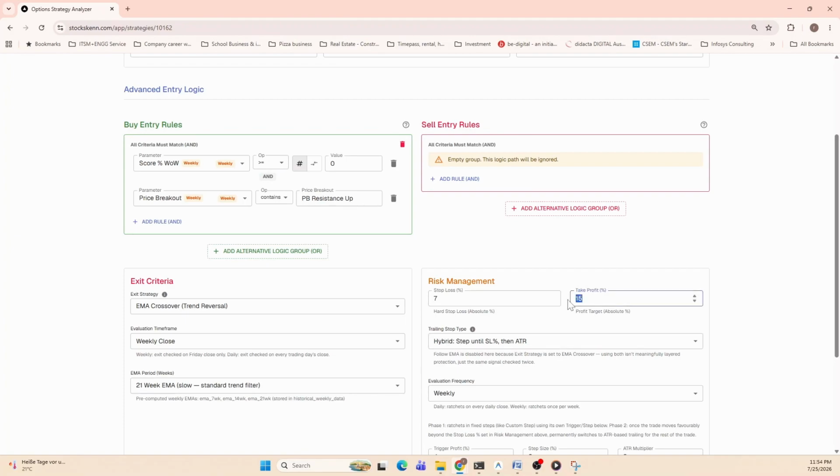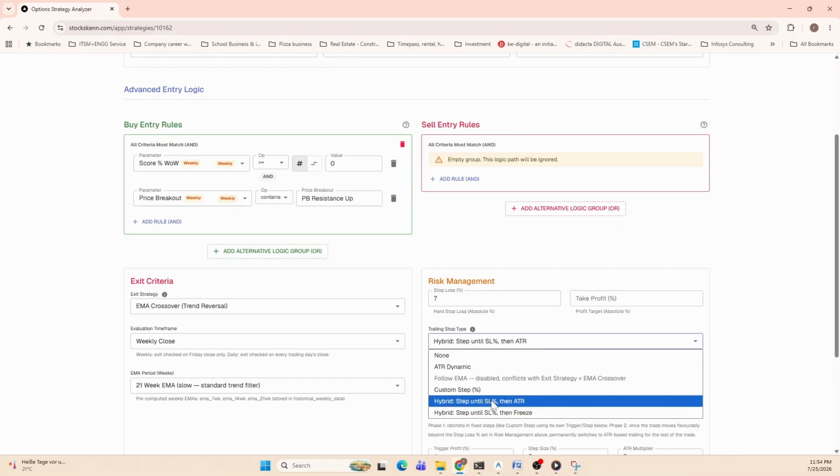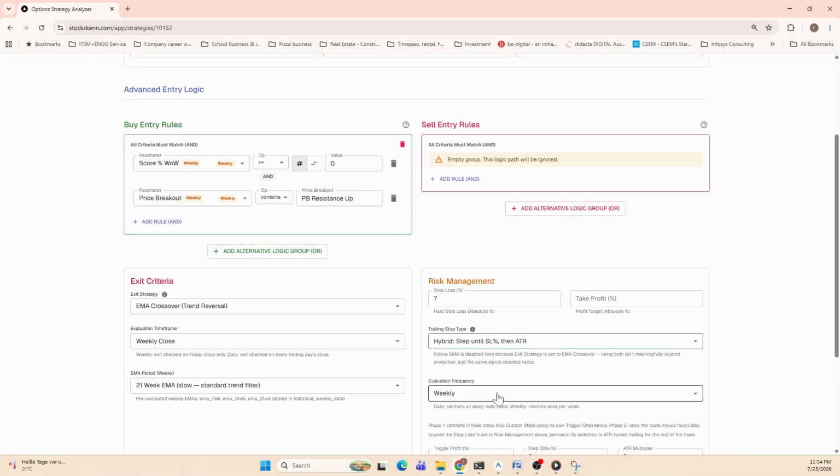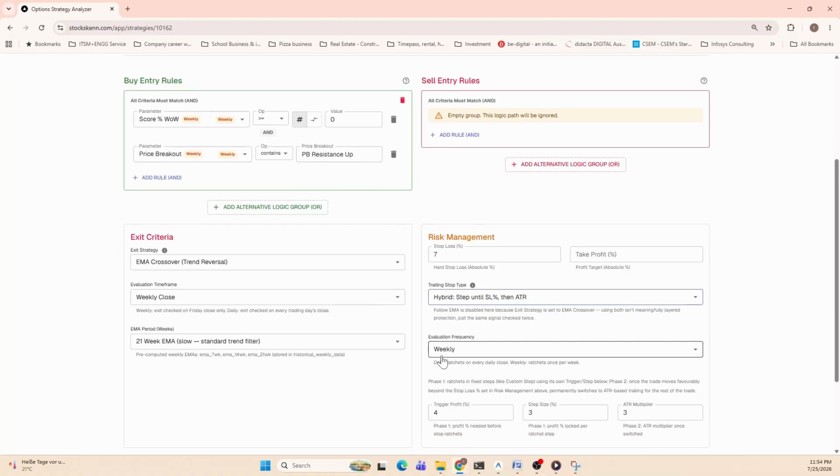So let's remove it. And I have selected, so you have multiple selection, but let me show you one, which is hybrid, where till the stop loss, we will keep on increasing the trailing stop loss, and after that the ATR will take over as a stop loss.